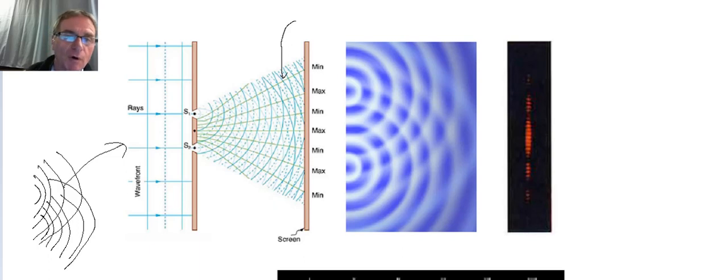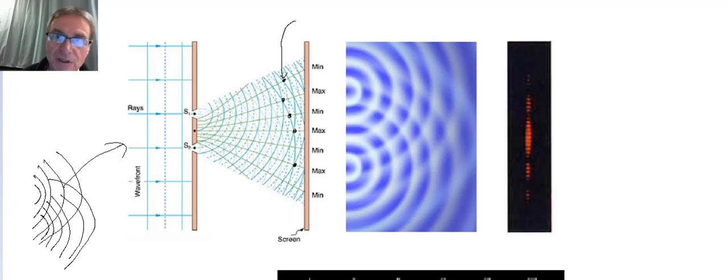Okay, so where a crest meets up with a crest, right? Say at this point right here, at this point right here, at this point right here, we're going to get maximums. Okay, where a crest meets up with a trough, which would be, let's see, crest and trough. Here's a crest, here's a trough meeting right there. Crest and trough meeting right there.